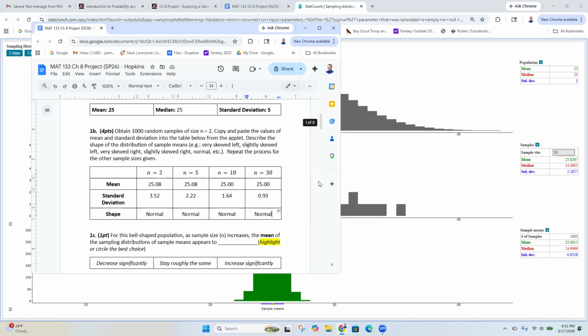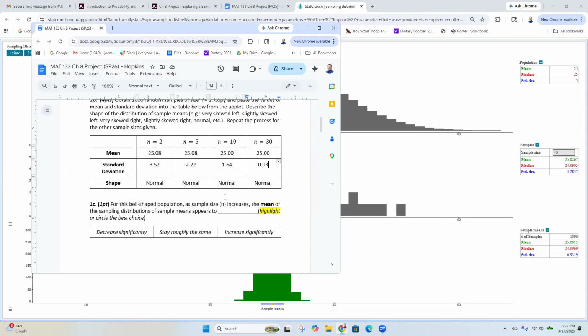So remember, you're not just copying my numbers, okay? If you just copy my numbers, then you're not going to get any points. So I want you to type in what you get, okay? If one of your numbers is the same as mine, like if you get 25.00 for one of the means, that's totally fine. But if all 8 of these numbers are exactly the same, then that's not right. That means you were just copying. Okay. Now that we've done that, we're going to take a look at these numbers and talk about them.